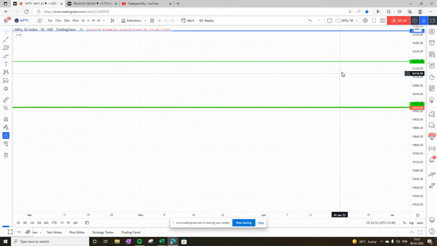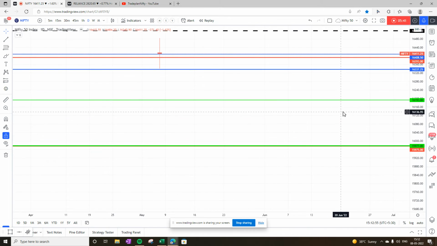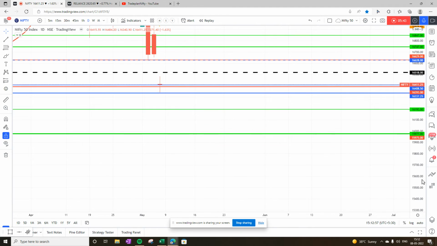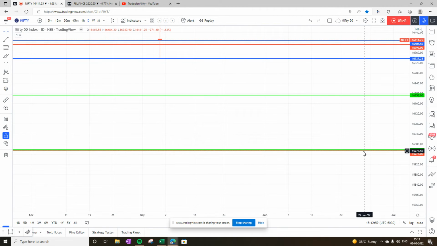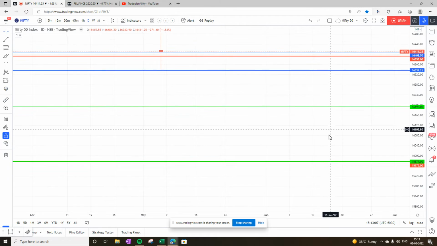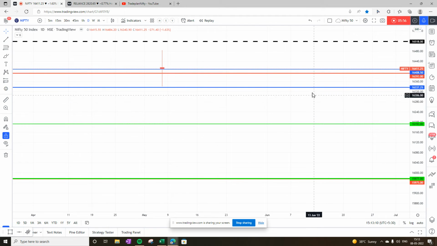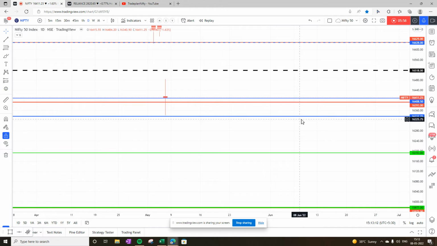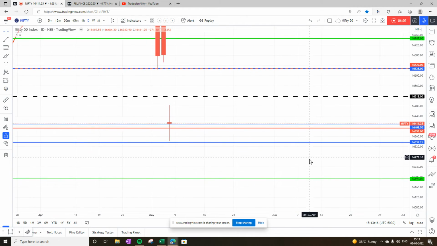which is a combination of yearly L3 and weekly L4. So 15,975 is a very good support. But before that, we may see a small support at 16,190 and a very good support at 16,337, which is my blue magical line.